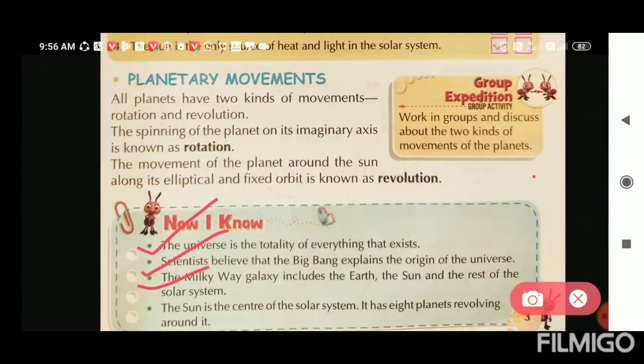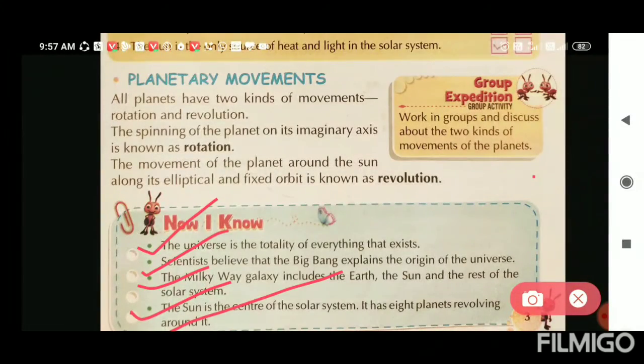Third thing, the Milky Way galaxy includes the Earth, the Sun, and the rest of the solar system. And the fourth point, the Sun is the center of the solar system. It has 8 planets revolving around it.